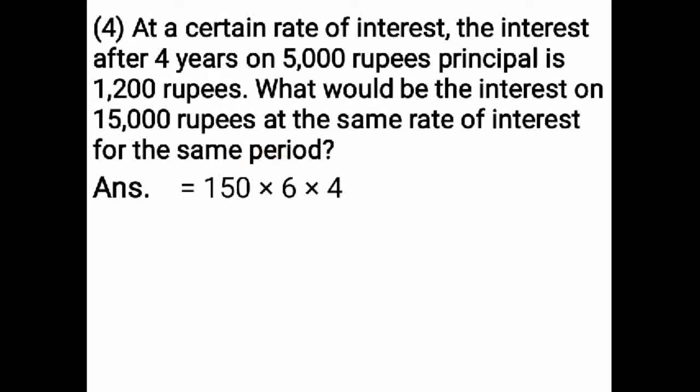After multiplying 150 and 6, you are getting the answer 900. And then you multiply 900 into 4. 4 zeros are 0, 4 zeros are 0, 4 nines are 36. That is equal to 3600. Therefore, interest is equal to rupees 3600.